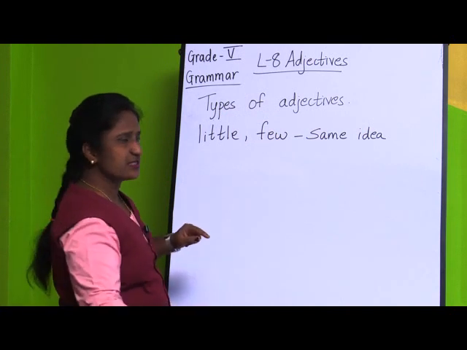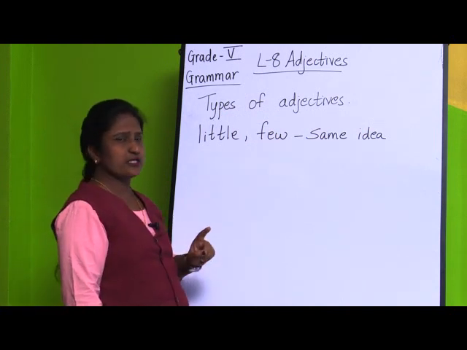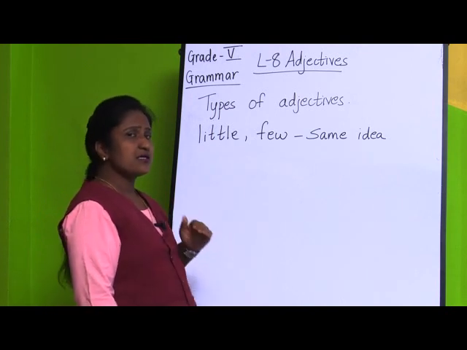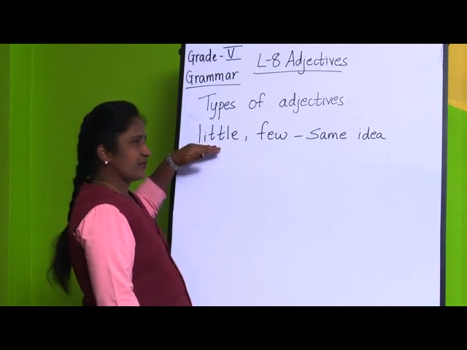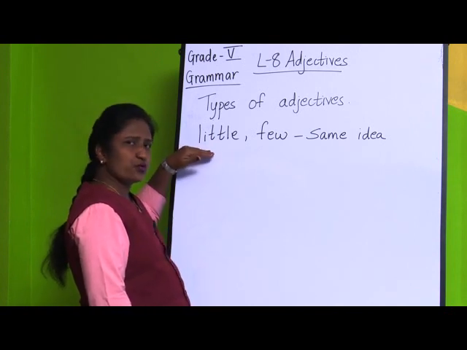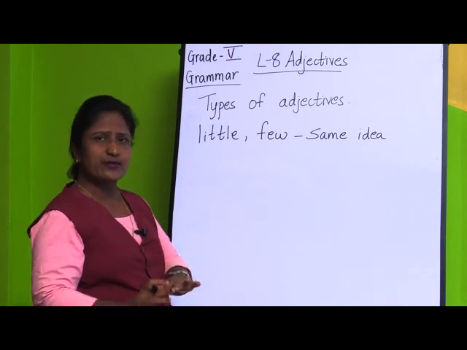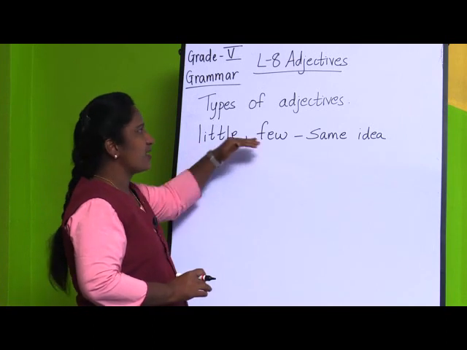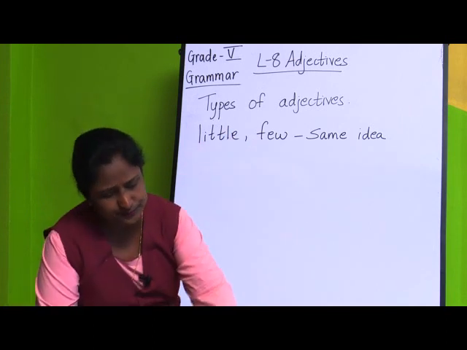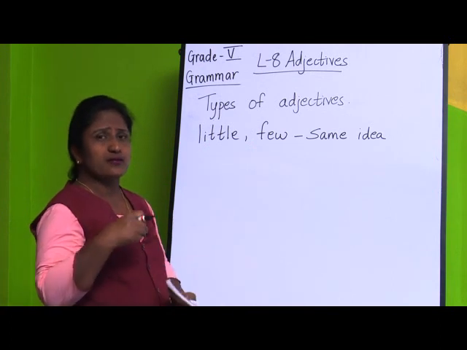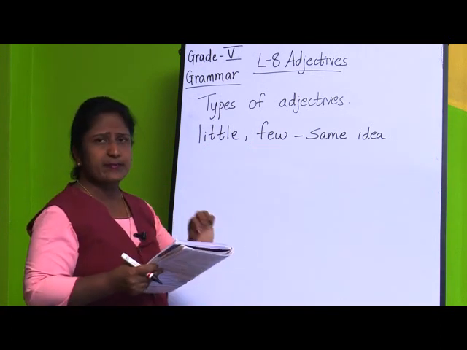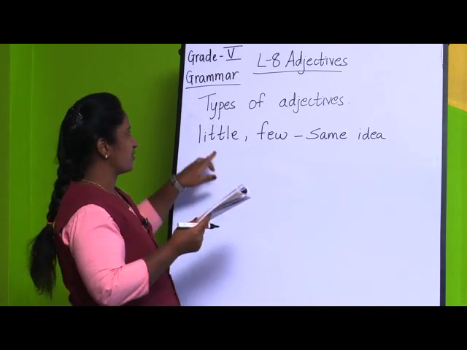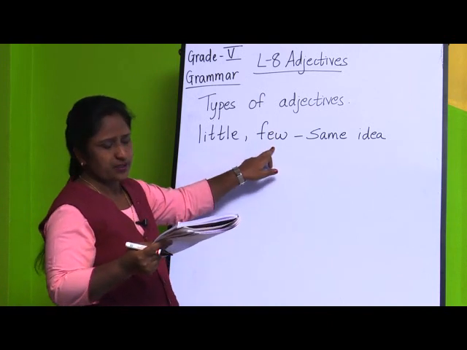Previously we have seen one adjective used for both quantity as well as number. But here some adjectives are used only for quantity and some only for number. They want to tell the same idea through their sentences, but the words are changed. Little is an adjective of quantity and few we use for number.